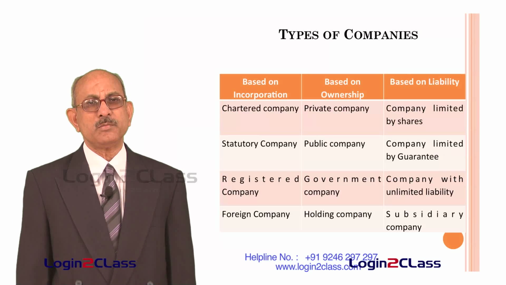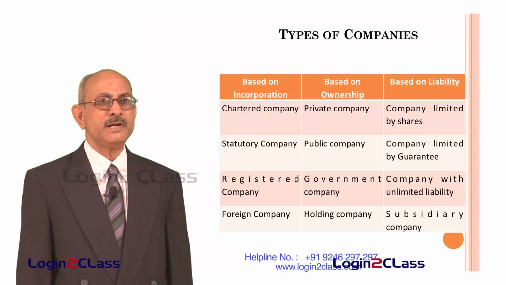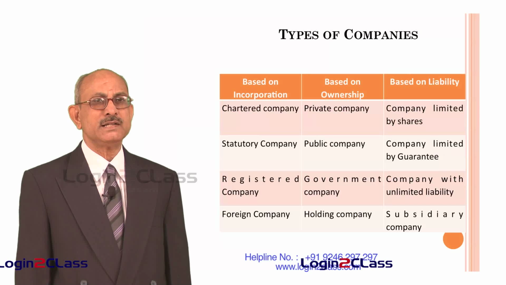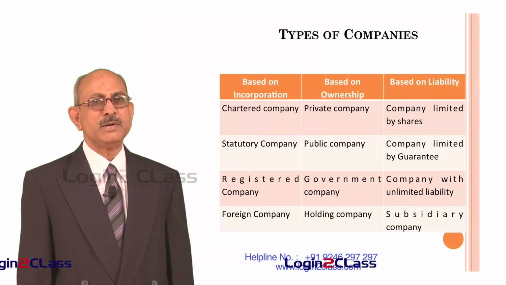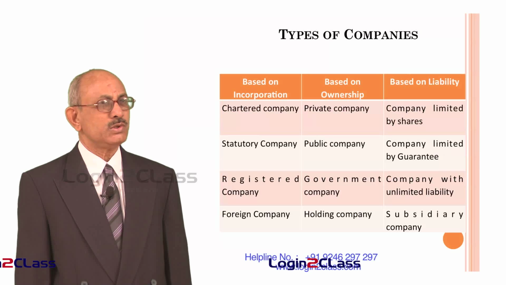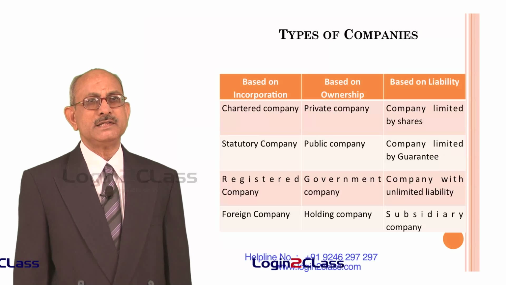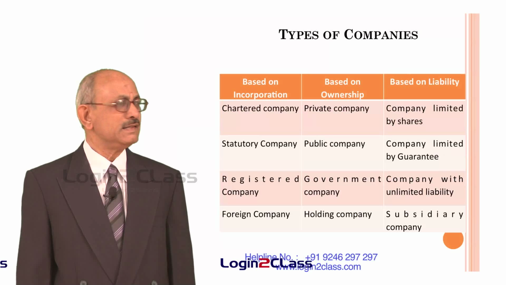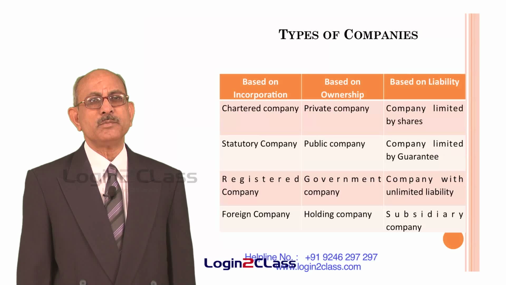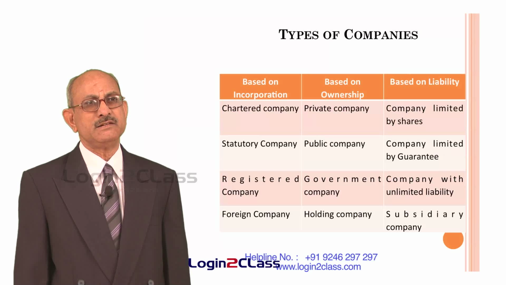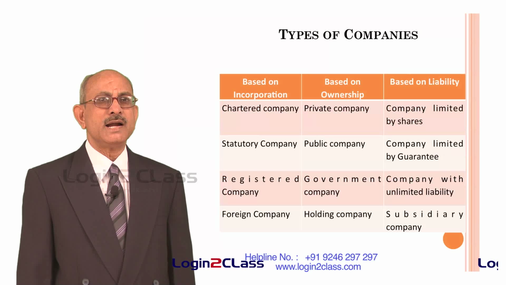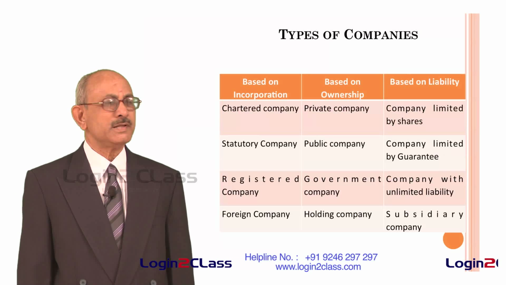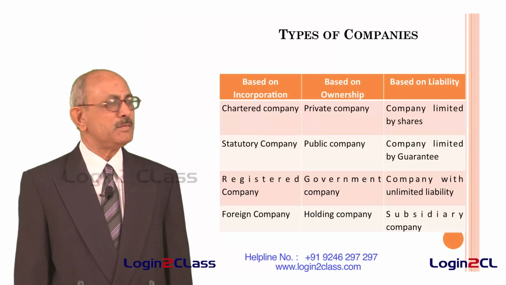Based on liability also, companies can be classified into company limited by shares, company limited by guarantee, company with unlimited liability, and a subsidiary company. In the case of companies limited by shares, share capital is issued to a number of shareholders and their liability is limited to the extent of the shares they have purchased. In the case of a company limited by guarantee, there is only a guarantee given by the members of the company and their liability is restricted to the amount of guarantee given by each of the members. That means there is no share capital in the case of a company limited by guarantee.